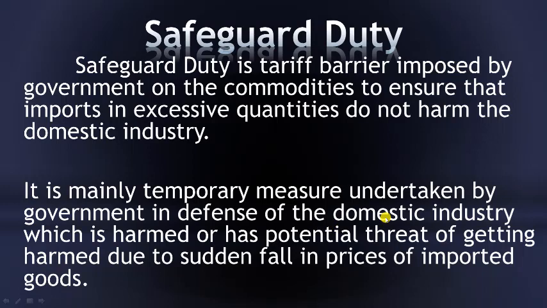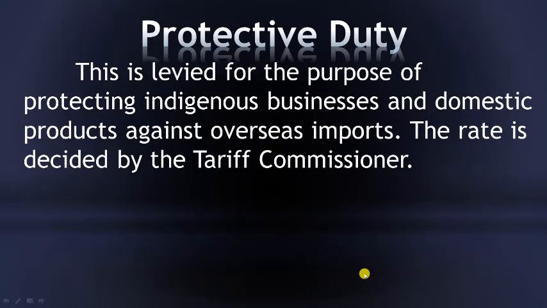So in order to safeguard the interests of the domestic industry, the government kicks in and brings a safeguard duty to make sure that the domestic industry does not have to go through a difficult phase. And most important here is this is only a temporary measure.